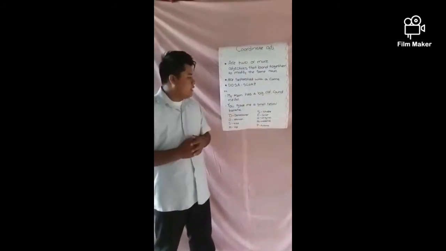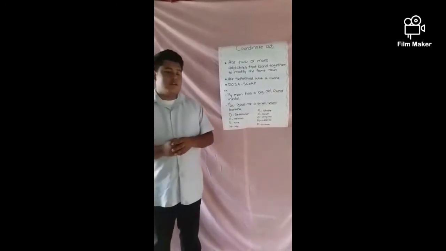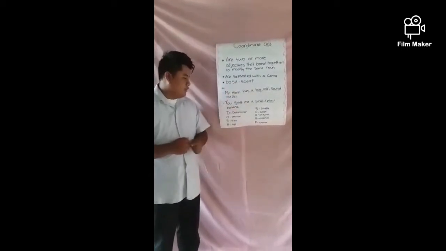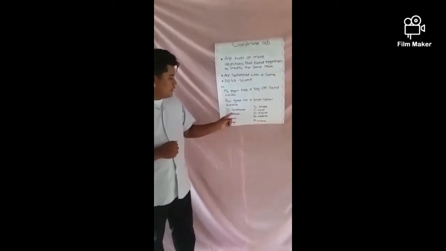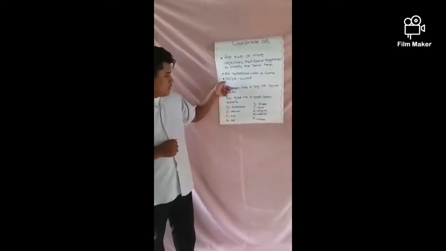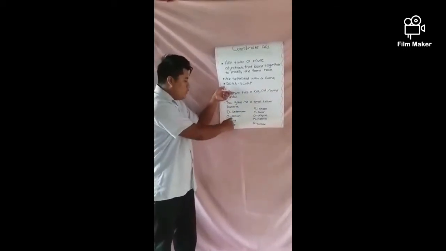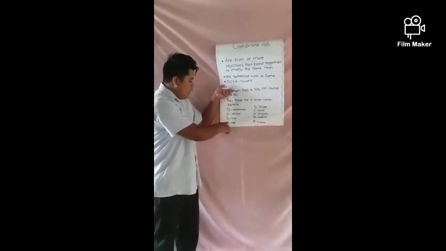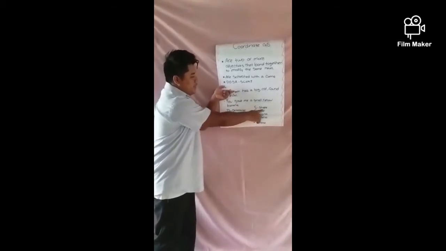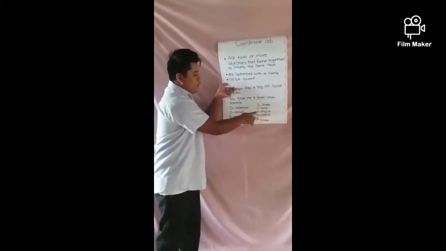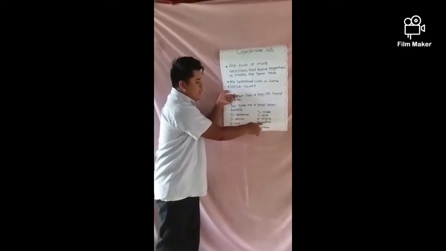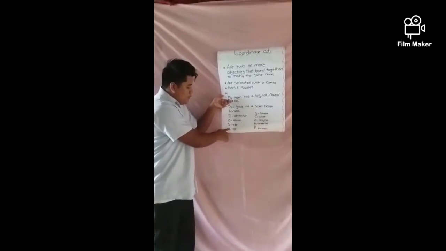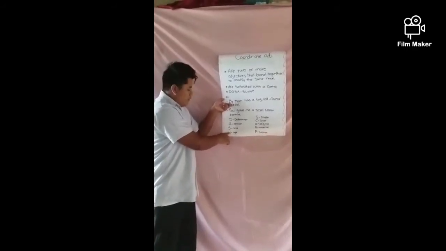And how do we see that they are coordinate adjectives? Because they follow the DOSASCOMP. The DOSASCOMP is the D, which is the determiner, the O for the opinion, the S for the size, the A for the age, the S for the shape, the C for the color, the O for the origin, the M for the material, and the P for the purpose. This should be an A, but I wrote an H.